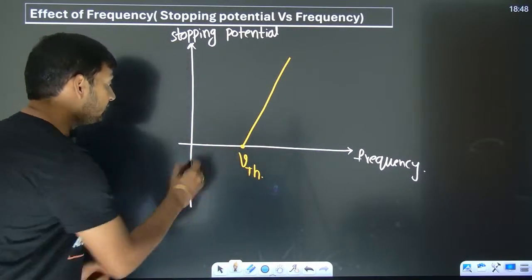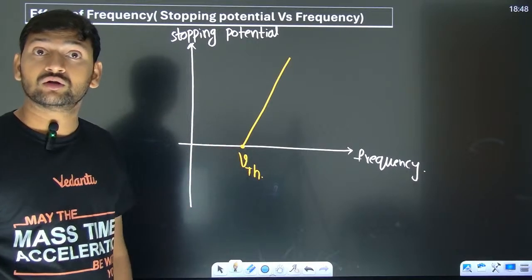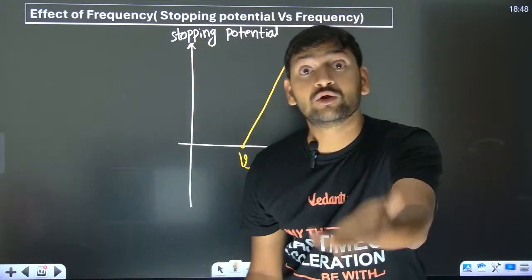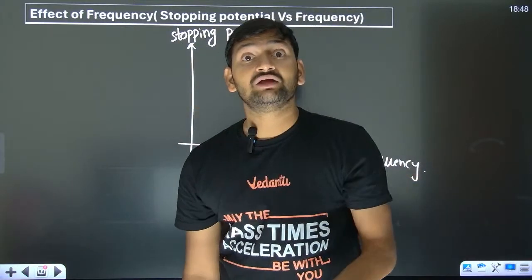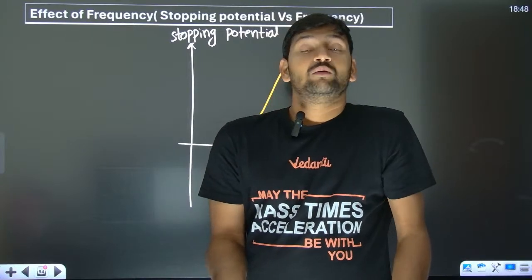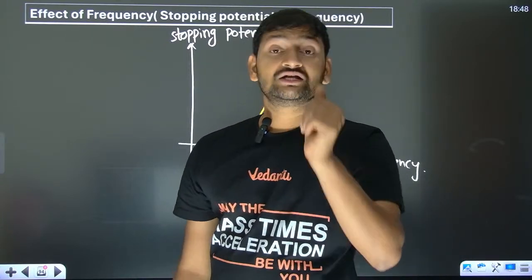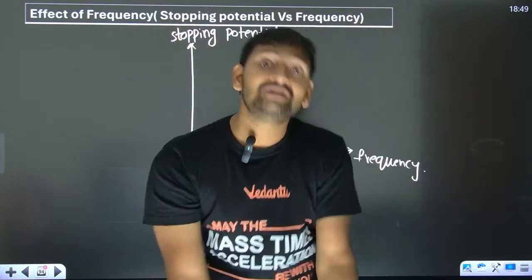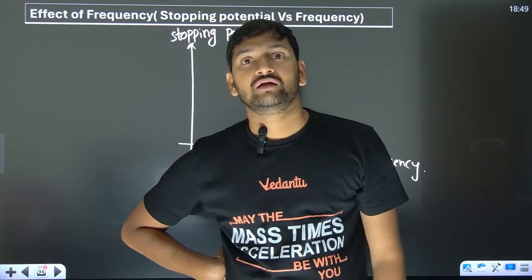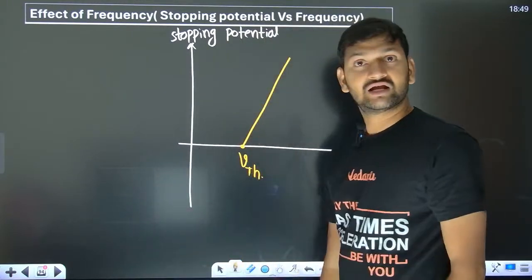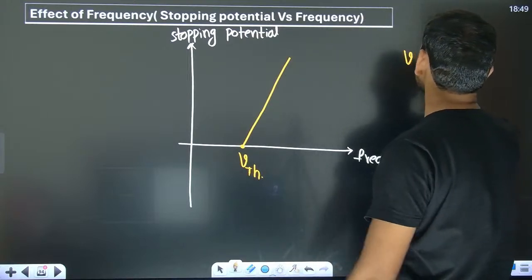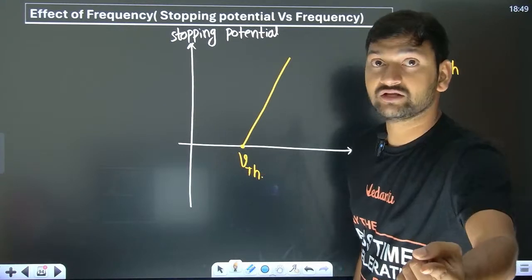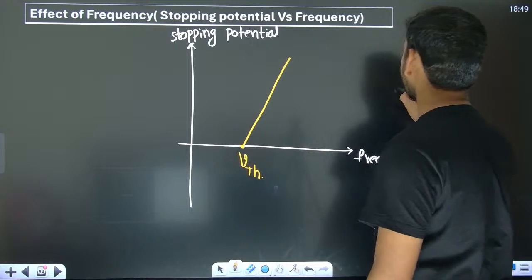Below that frequency, can you see a graph? No. Why don't you see a graph? Below that frequency, no electron is coming. If no electron is coming, why do you need to stop? Stopping potential is the potential difference you have to maintain to stop the fastest moving electron. If no electron is coming, then what will you stop? So we can clearly see that when the frequency is less than a certain frequency, which we call the threshold frequency, I don't see a graph.